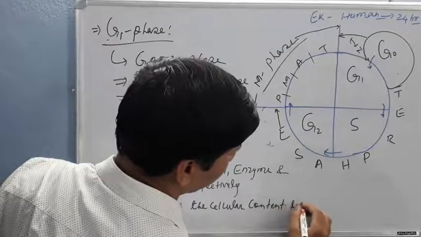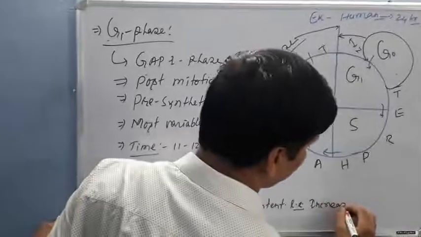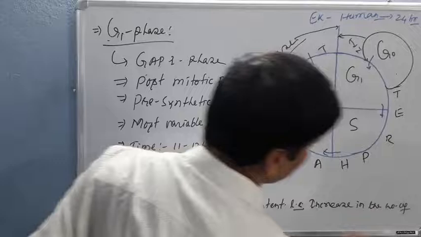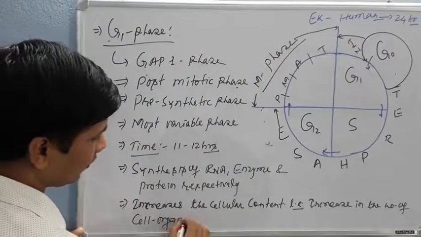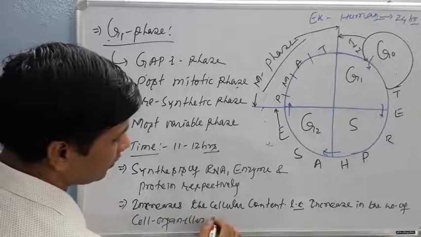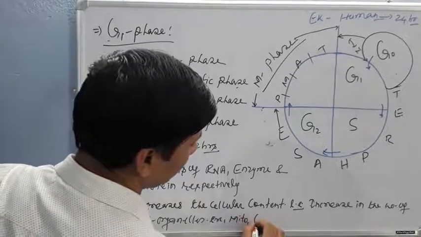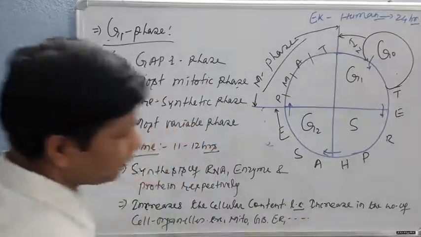That is, there is an increase in the number of cell organelles, for example, mitochondria, Golgi body, endoplasmic reticulum, etc.